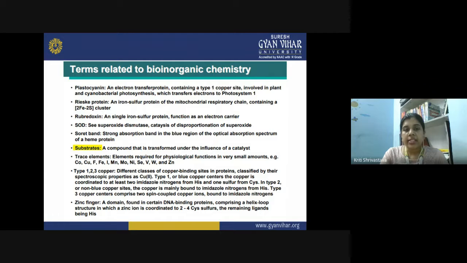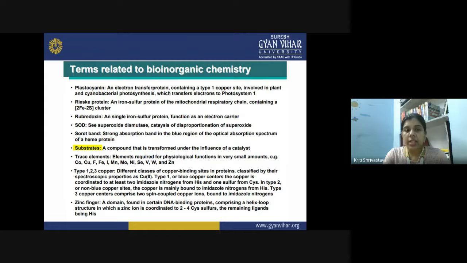Then we have Rieske protein, and it is the iron sulfur protein of the mitochondrial respiratory chain. It contains 2 iron and 2 sulfur cluster. Then rubredoxin, it is a single iron sulfur protein and it functions as the electron carrier.